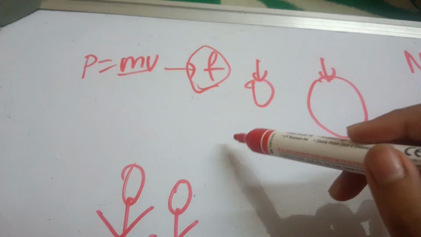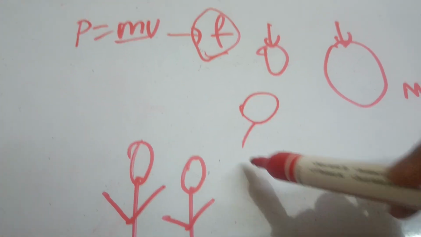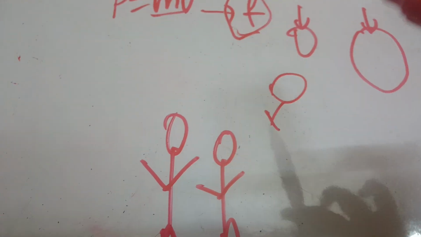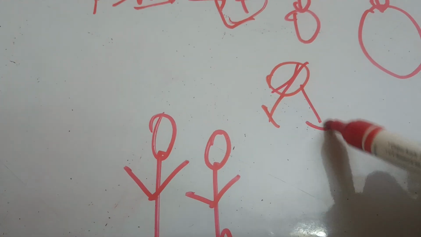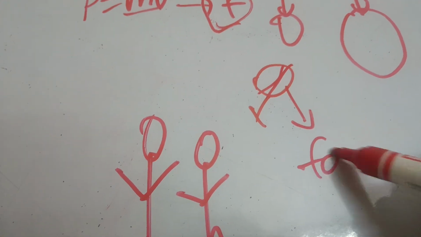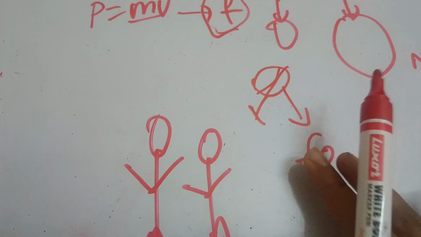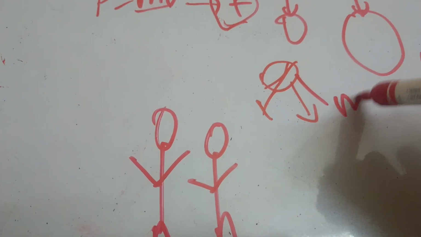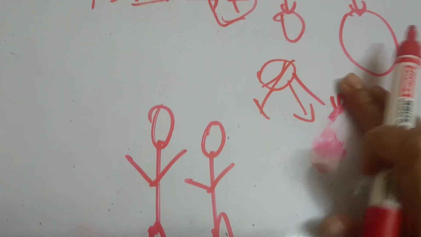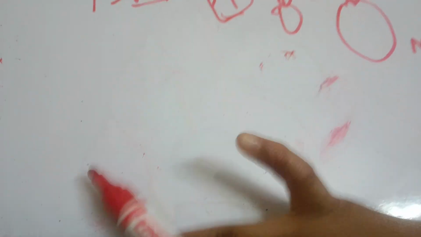We were standing in volleyball practice and a ball came heading towards us, but thankfully it did not hit us. So this ball will have more force, right? If it hits someone, they'll feel very hurt. Why? Because it has more mass, and more velocity too, right? So that was just an example.